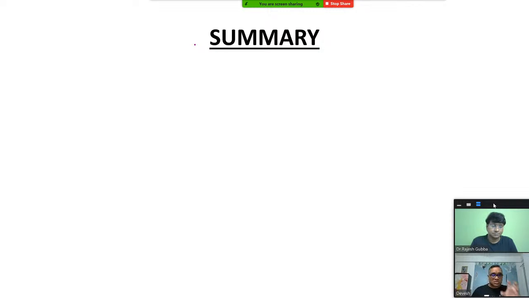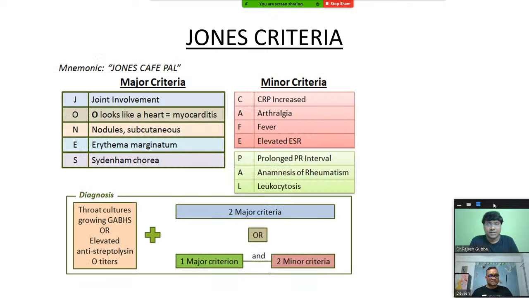Microscopy is showing diagnostic Aschoff bodies, and in chronic rheumatic heart disease, we have seen McCallum plaque and buttonhole deformity or fish mouth appearance because of the fibrosis and calcification. So these are the important points about the pathology. Now Rajesh sir will be coming and he will be discussing the clinical aspect of rheumatic heart disease. Thank you very much, sir, for giving a great insight into the pathology of rheumatic heart disease.